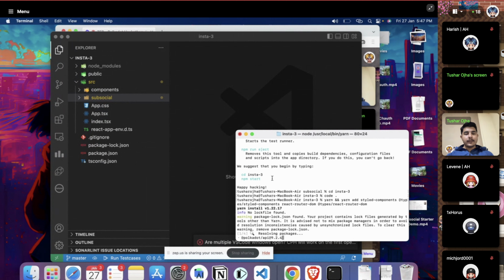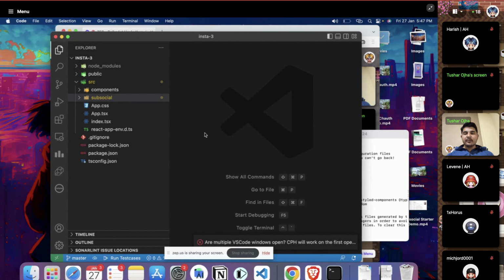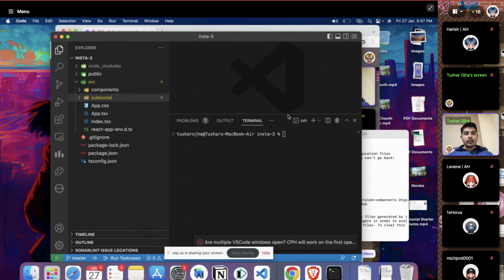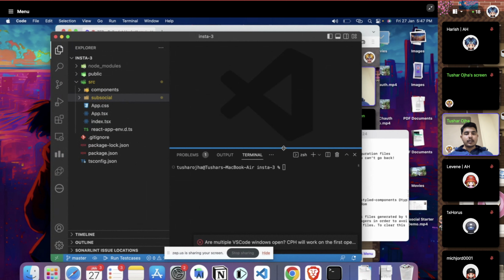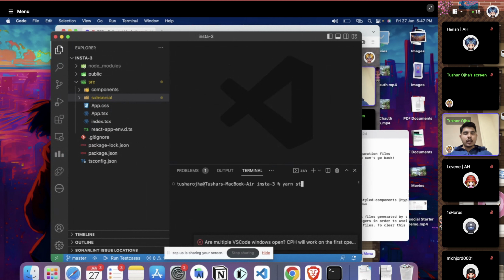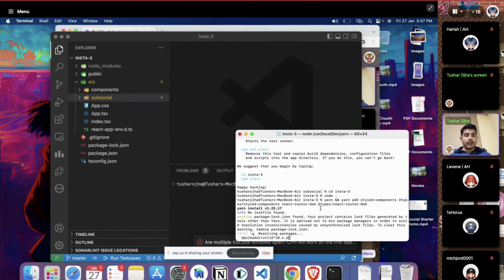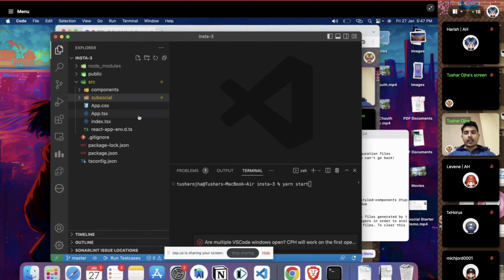Okay, so it's installing the dependencies. Meanwhile, we can also open the terminal here, and the command to start this project is simply yarn start, and it will start the project once the dependencies are there with us. So yeah, it will take a few seconds.